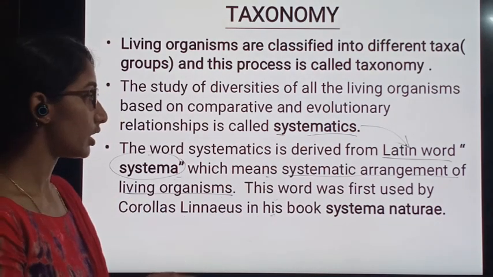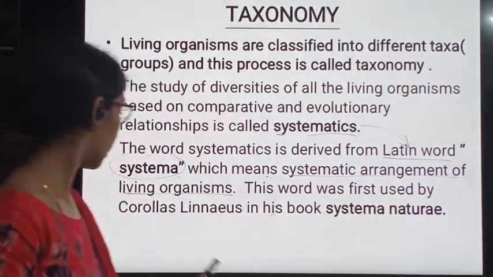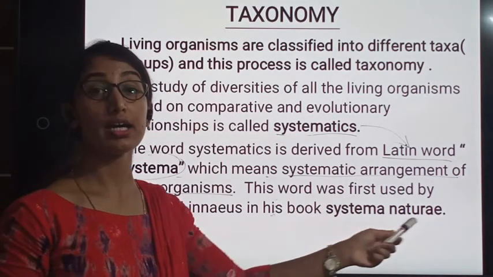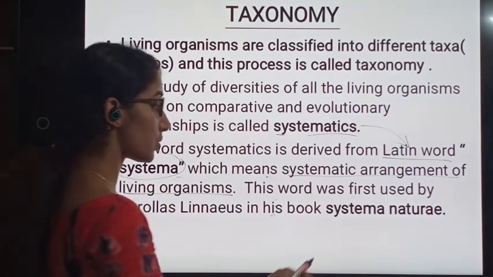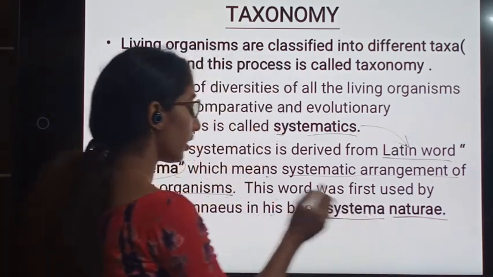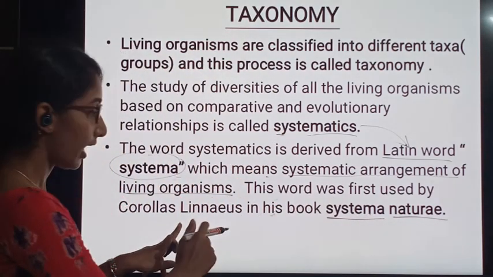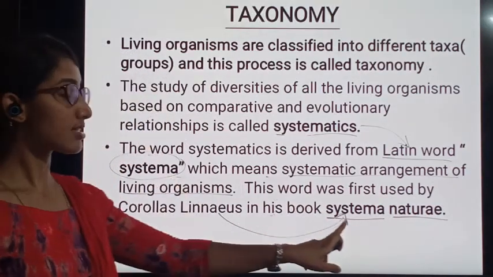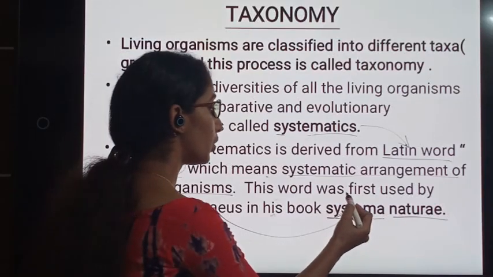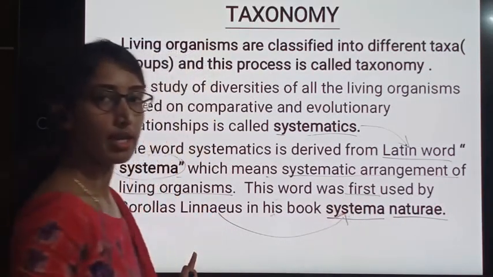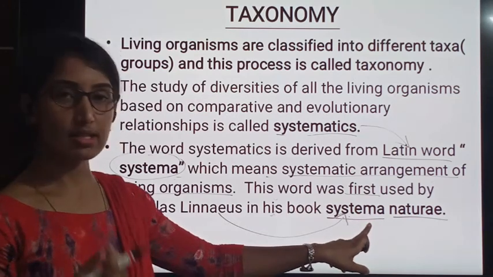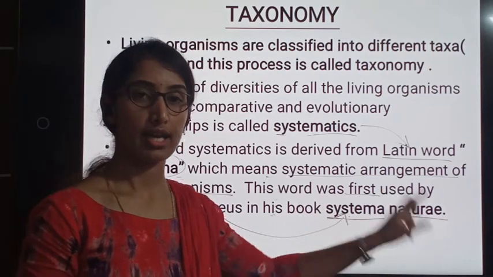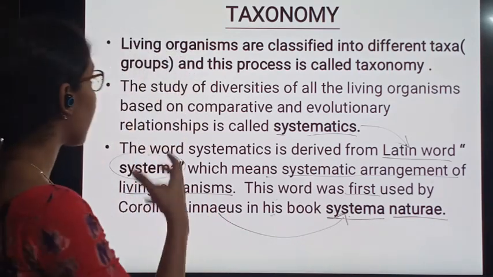This word was first used by Carolus Linnaeus in his publication Systema Naturae. Systema Naturae is a book written by Carolus Linnaeus, and Linnaeus used the word systema. He is the first person who used the word systema, and he used that word in his book called Systema Naturae. This is about classification.